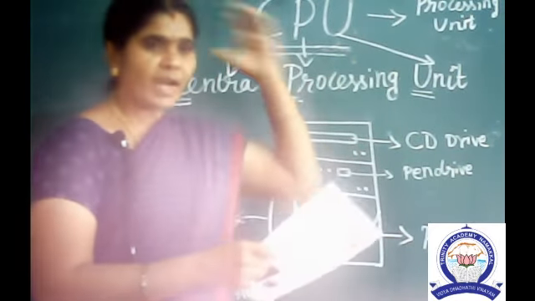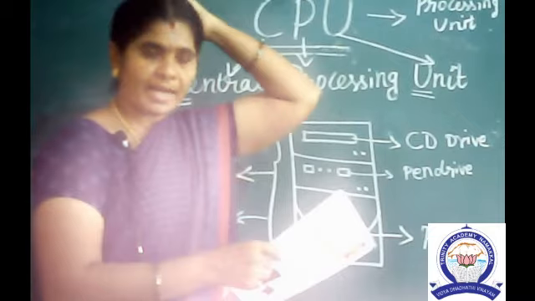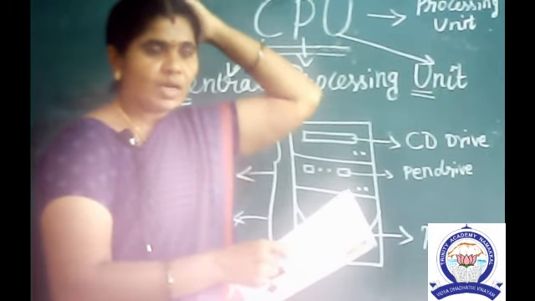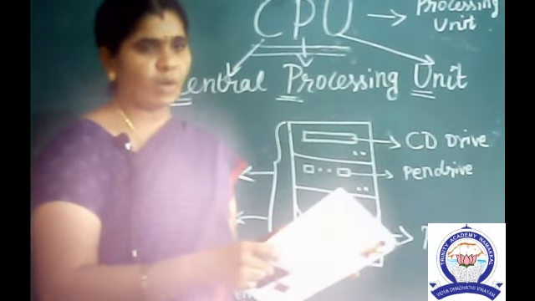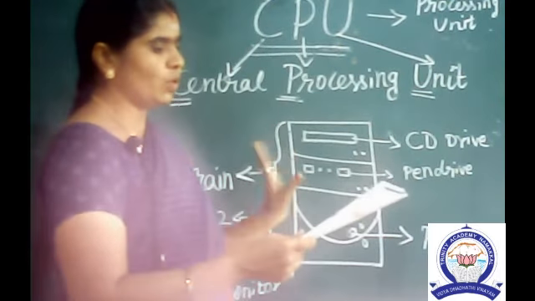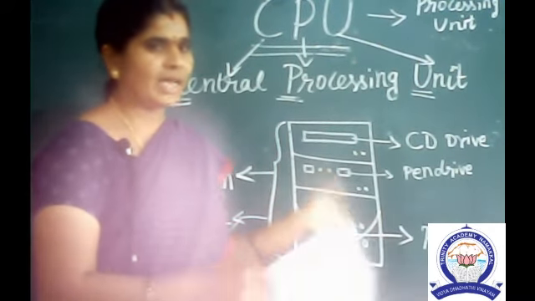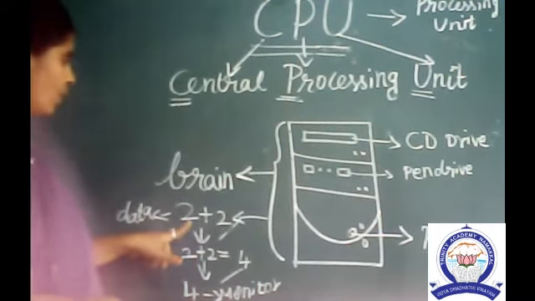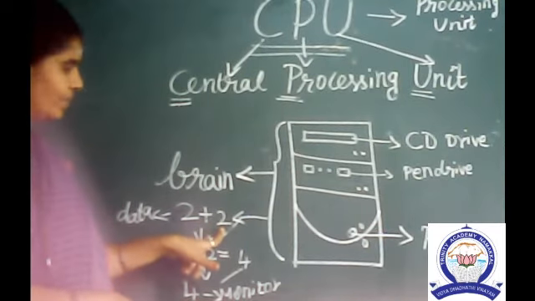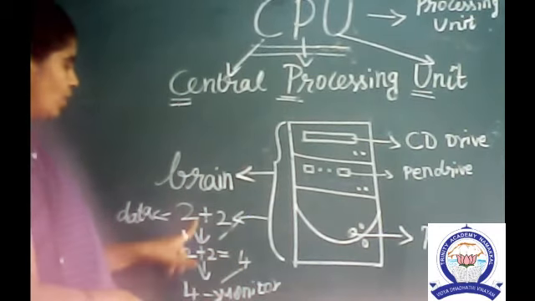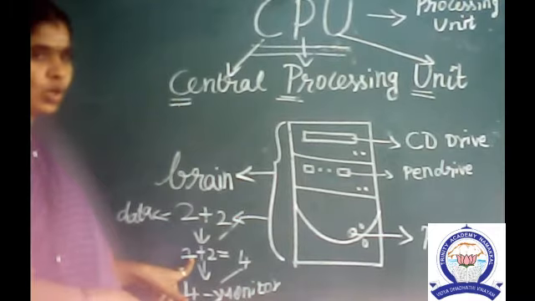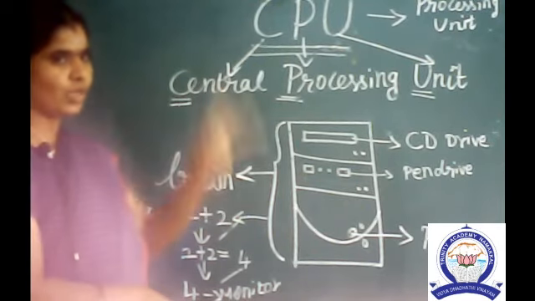It is the brain of the computer. How our human brain operates the whole parts of our body, the CPU is the same. It processes the data. I explained one example, 2 plus 2 is the data. The answer is 4. How are we doing it? The maths teacher taught us, 2 in the mind, 2 in the finger.